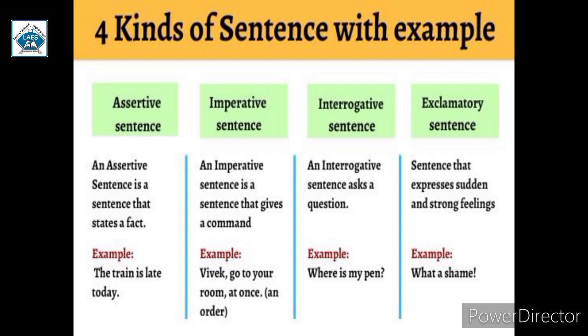So, assertive and imperative sentences end with a full stop. Interrogative sentences end with a question mark, whereas exclamatory sentences end with an exclamation mark.